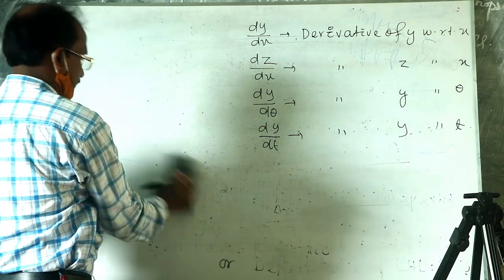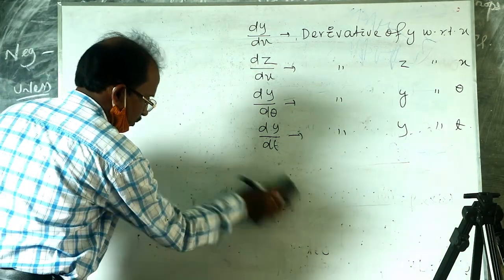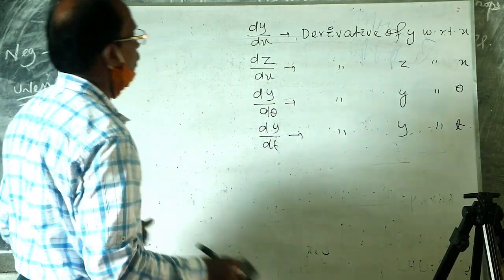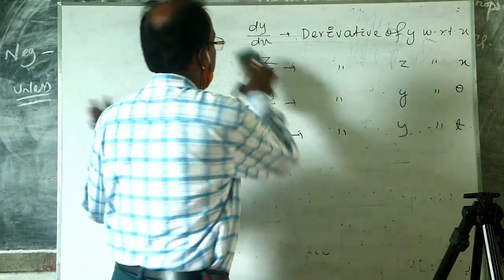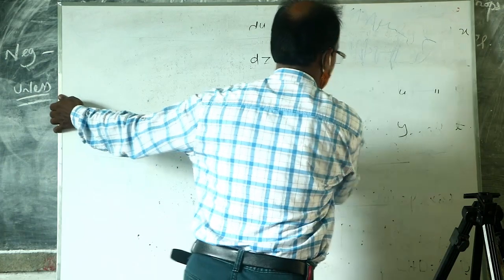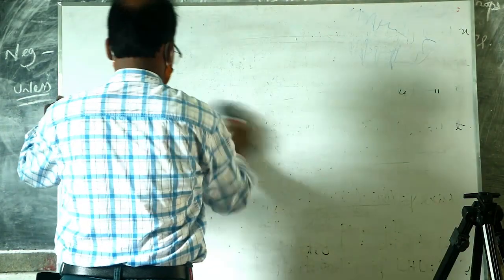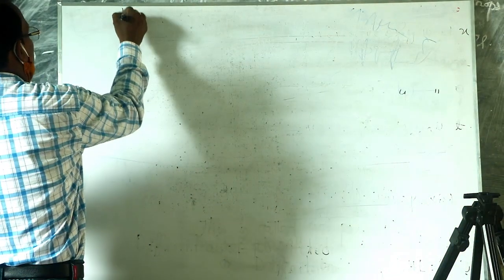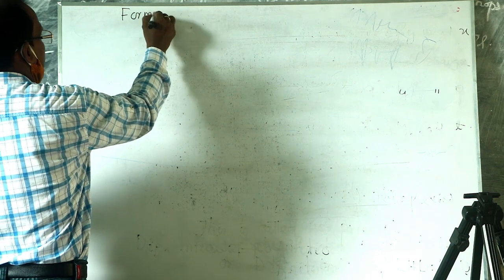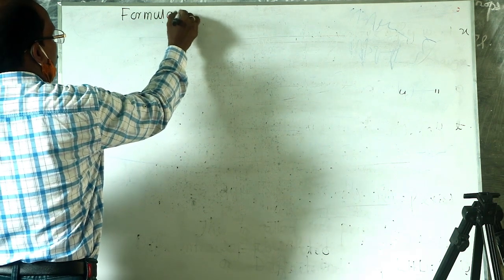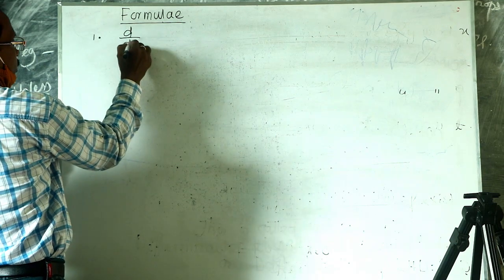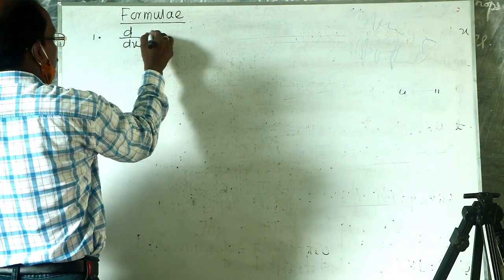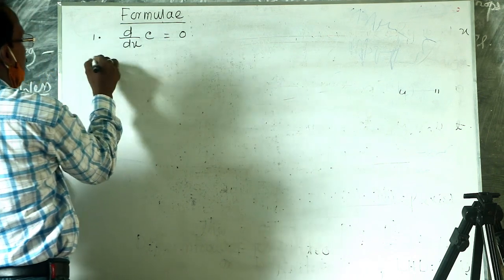So we shall take the formula for derivatives. What are the formulae of derivatives? Write down the formulae. First, derivative of a constant is equal to 0.